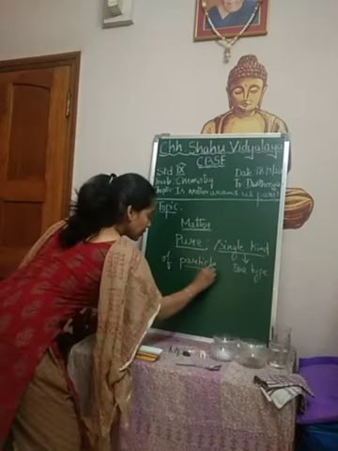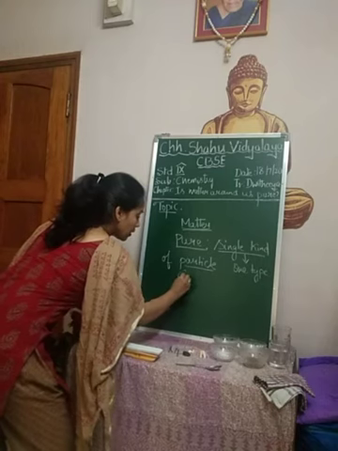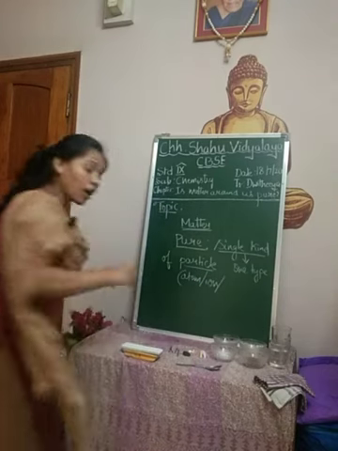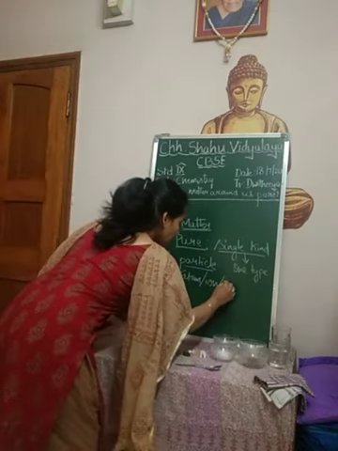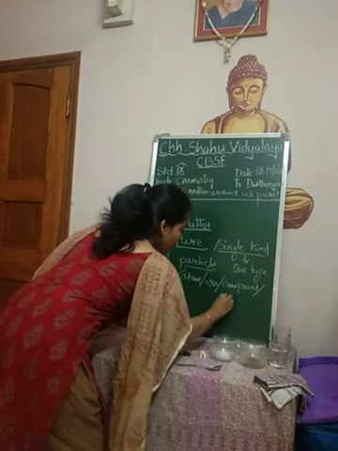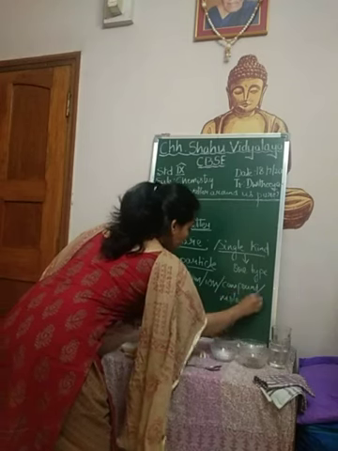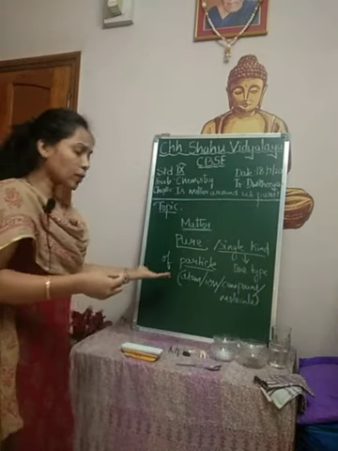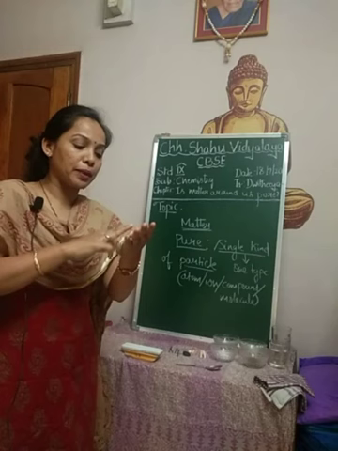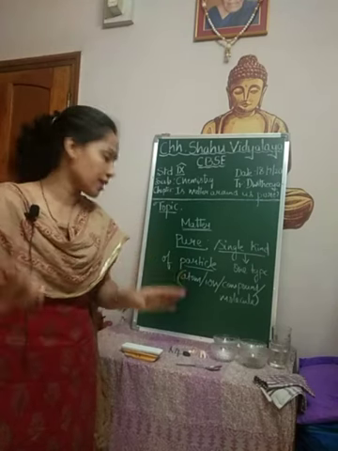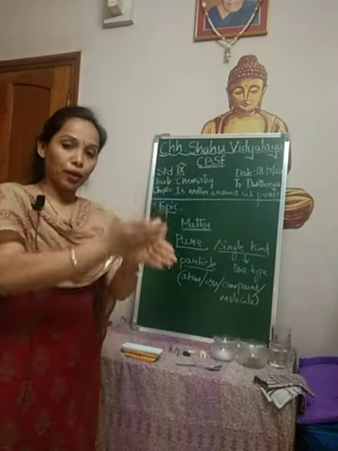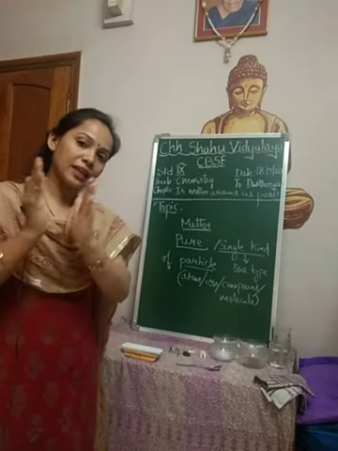Now particle, in the previous chapter I have told you, it might be an atom or an ion, or it may be a compound or a molecule, isn't it? Compound or a molecule. So particle may be an atom, which in other words can be called as element. You know, atom is a general name for all the elements, may it be carbon, oxygen, hydrogen, nitrogen, anything. So when we say element, element is for specific, that is nitrogen element, carbon element, oxygen element, etc.